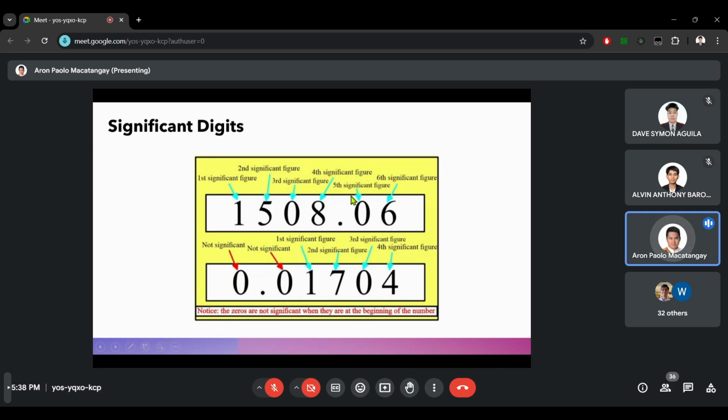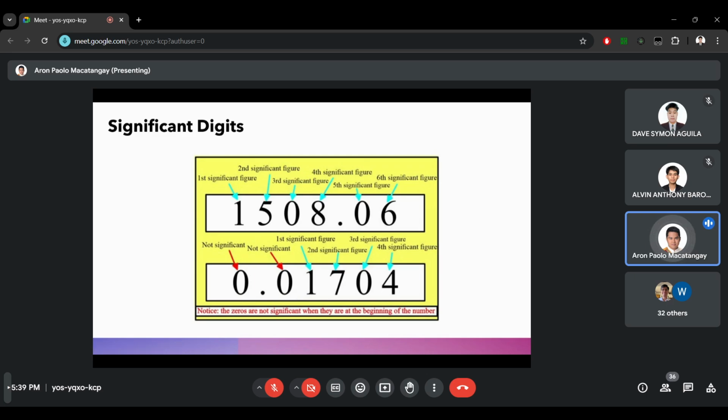Okay, so that's always the case. So the challenge now is on the zeros to the left and zeros to the right. Zeros to the left, it does not matter if they are before or after the decimal point, are always not significant.